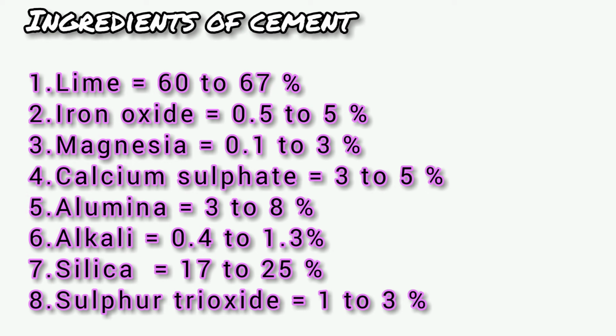Fifth is alumina. The molecular formula of alumina is Al2O3. The percentage of alumina in cement is 3 to 8%. It also increases the strength of cement.